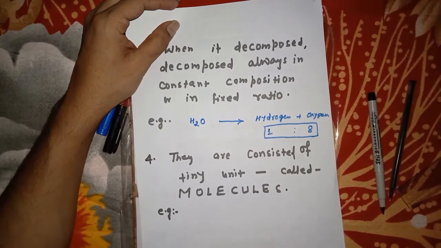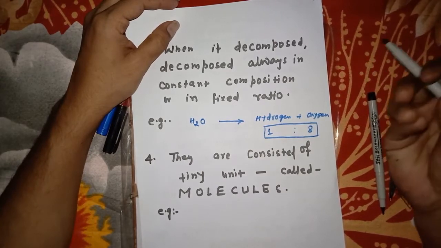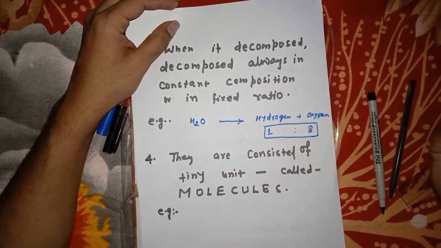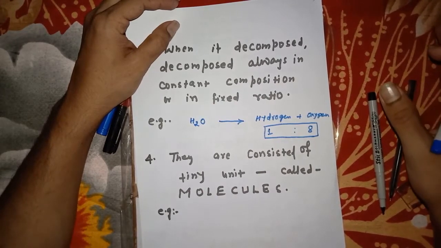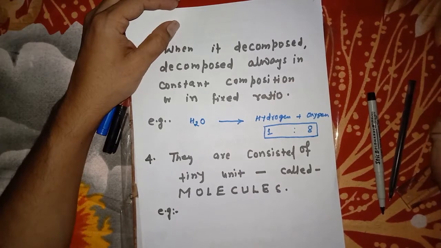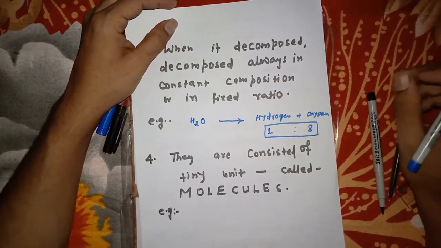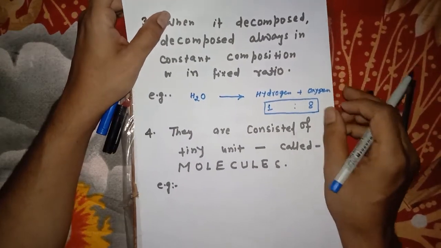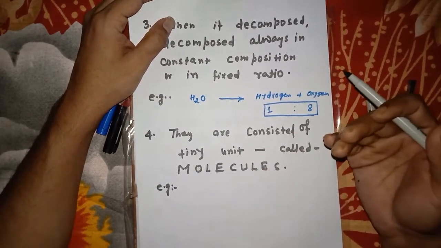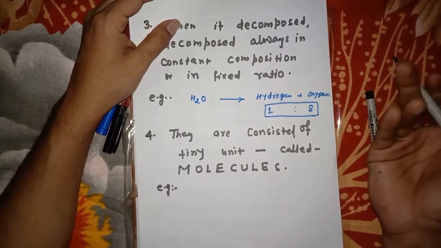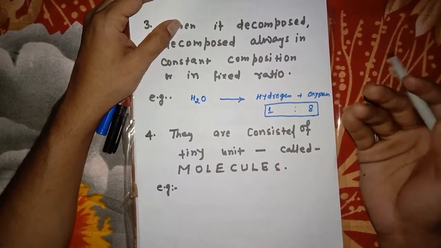As we see, when a compound is formed, the elements must have combined in a fixed constant ratio. That's why when we break down the compound, it gives a constant ratio. And I've already told you what molecules are. Molecules are the tiny units of the compound by which it is made.